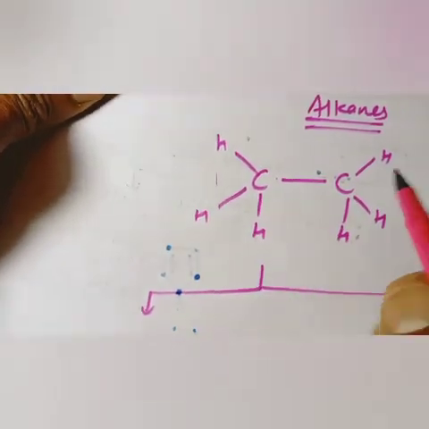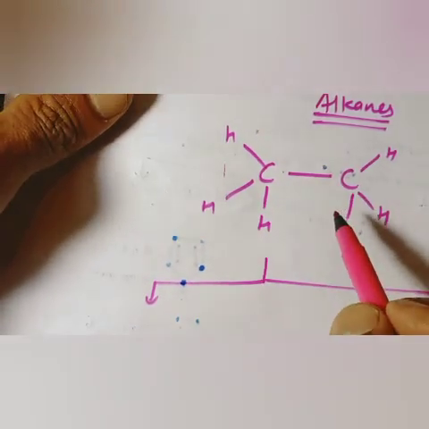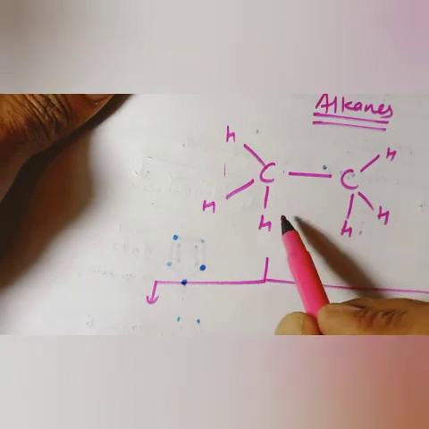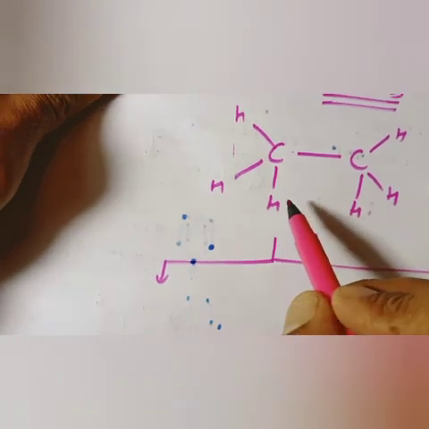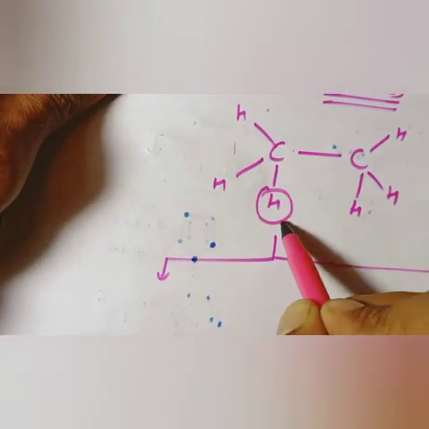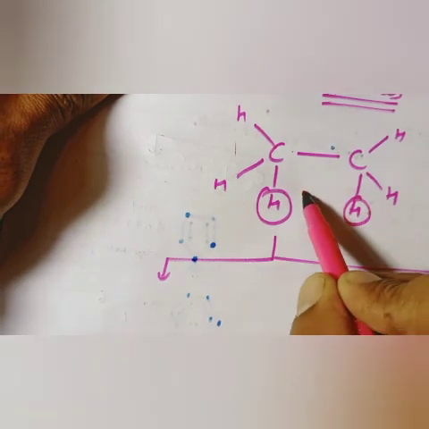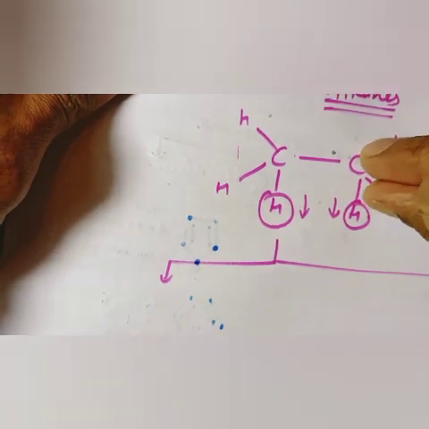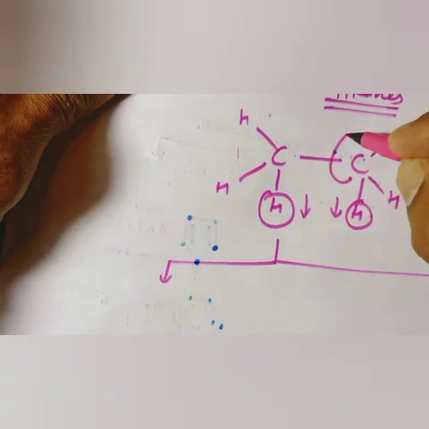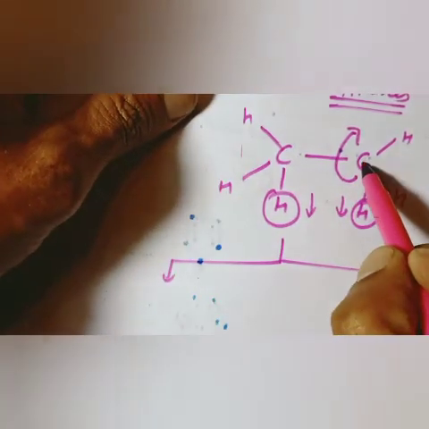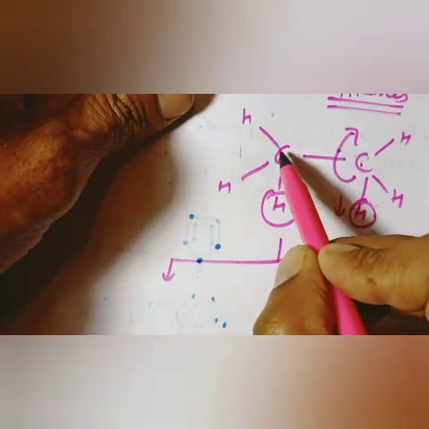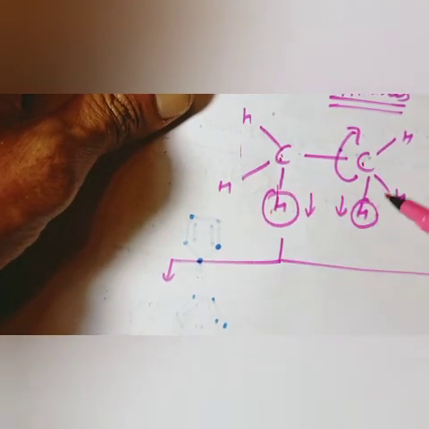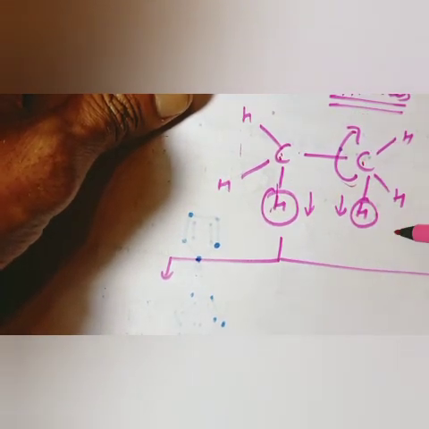Now if I take the open structure of CH3CH3, dear students, if we change some direction, you can see that in this carbon this hydrogen, and in this carbon this hydrogen, both hydrogens are toward down. If I rotate this carbon, suppose I twist only this carbon up and I will not twist this carbon, the position of hydrogen will remain the same. If I twist it up, what will happen? This hydrogen will change into up.